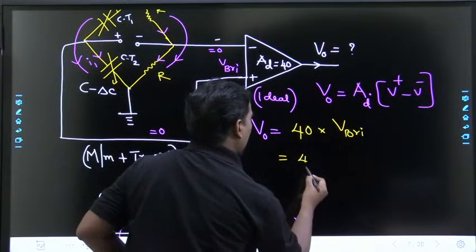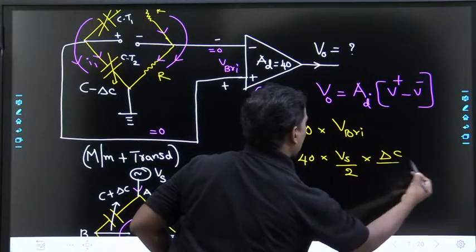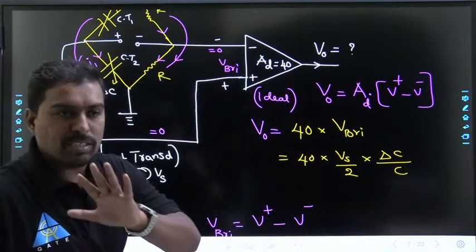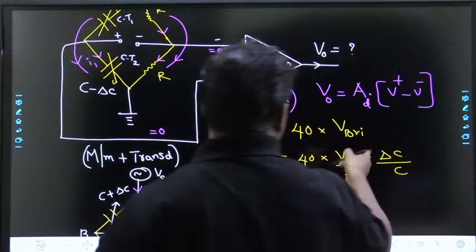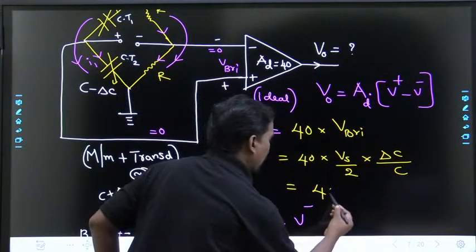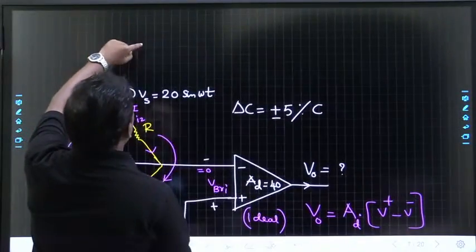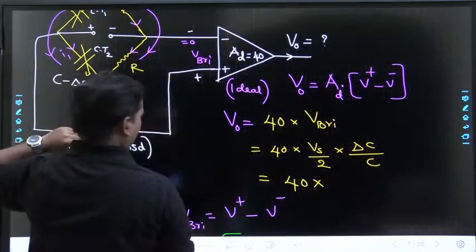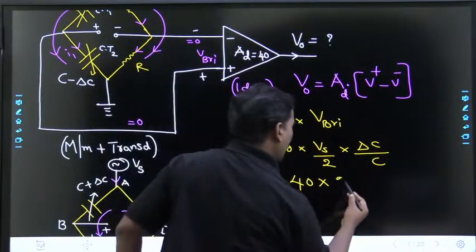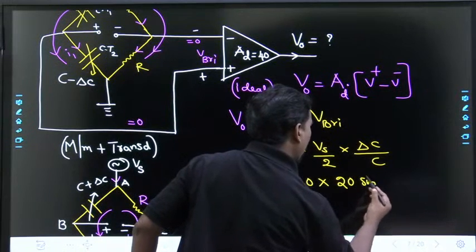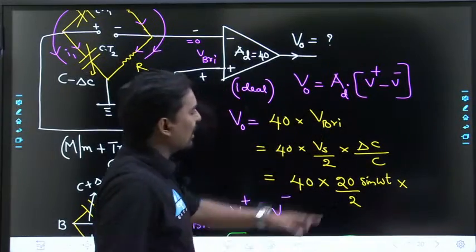So this is 40 into Vs by 2 into delta C by C. Am I right? Delta C by C. Do you understand, Saumak? Delta C by C. Now you can answer: 40 into Vs, which is 20 sin omega t. One more time look: if you take 20 sin omega t, magnitude 20, by 2 into delta C by C.